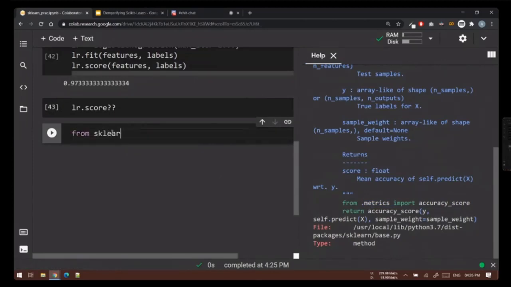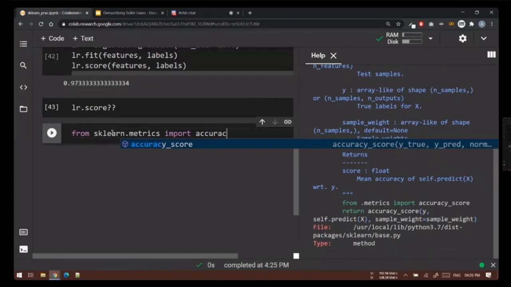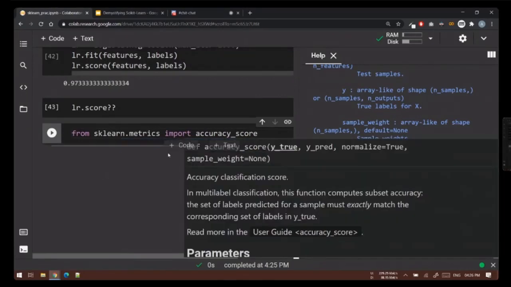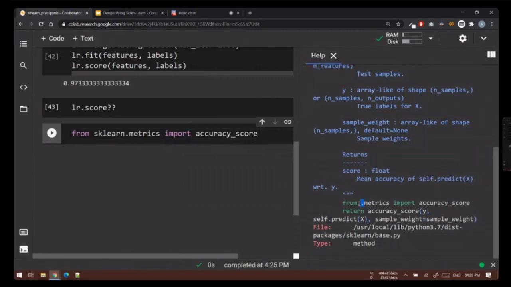We'll say from sklearn dot metrics import accuracy score. Since this file is present inside the sklearn package, it's using a dot. But we are importing sklearn from an external location, so we'll have to specify the module name.